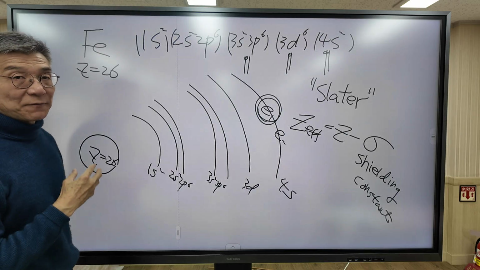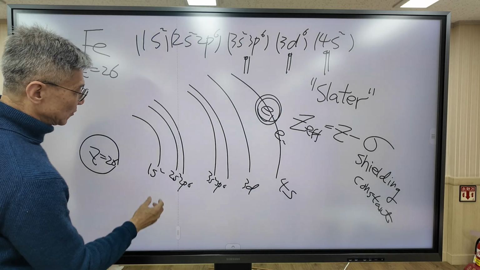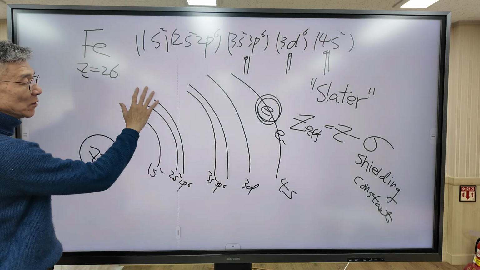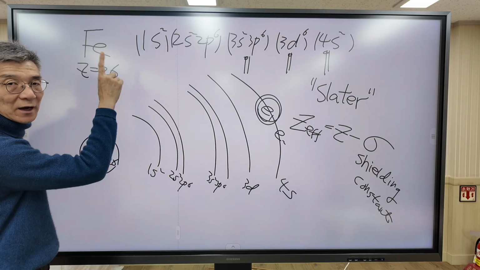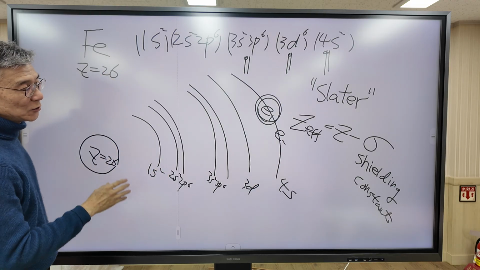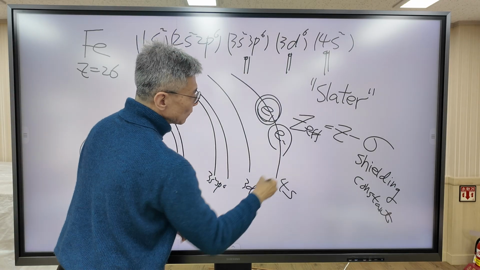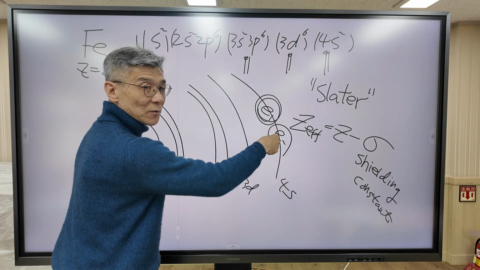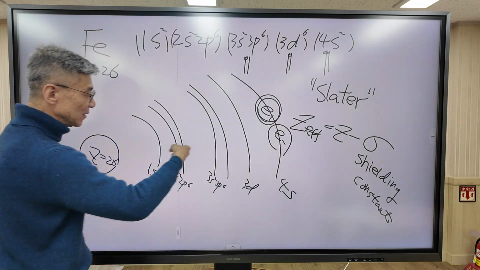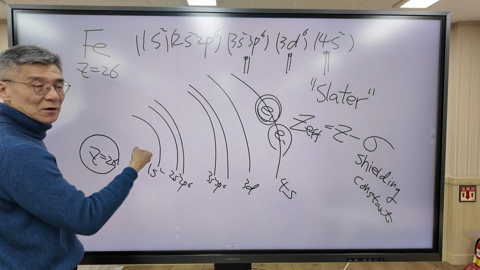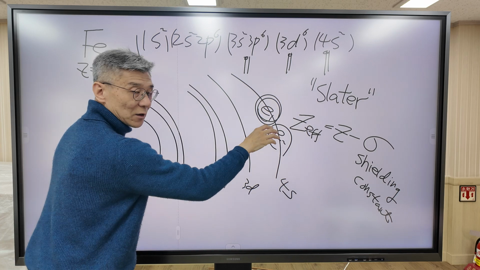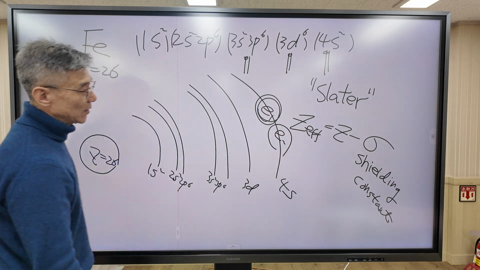But the shielding efficiency is different. The shielding efficiency of the innermost shell is very high, actually 1. But the shielding efficiency due to the outer electrons is very small. When you go down, the shielding efficiency increases; as you go up, it becomes smaller.